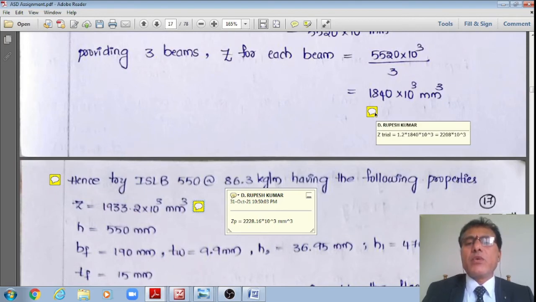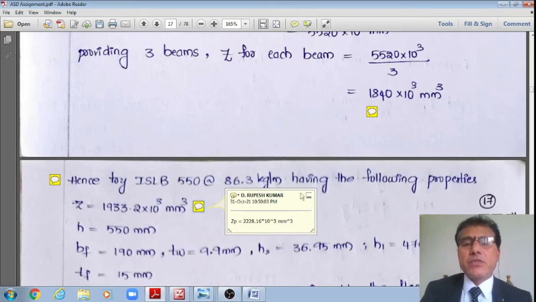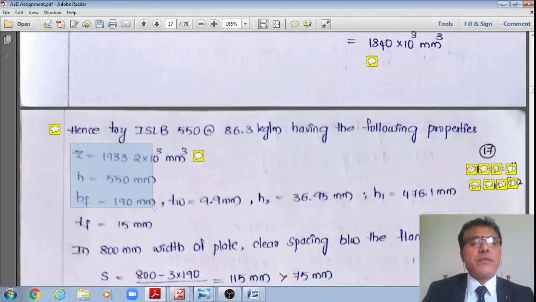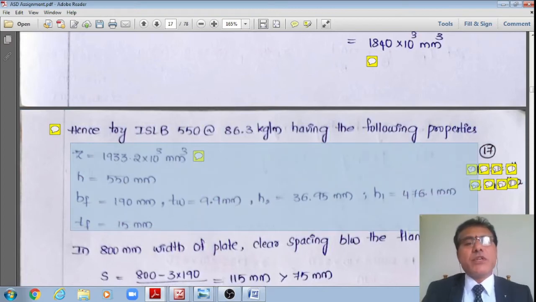However, I need to provide 2208 centimeter cube, but this section is furnishing 2228.16 centimeter cube. Therefore, it is okay. Once this is okay, I've noted down the other relevant properties, as I just mentioned.